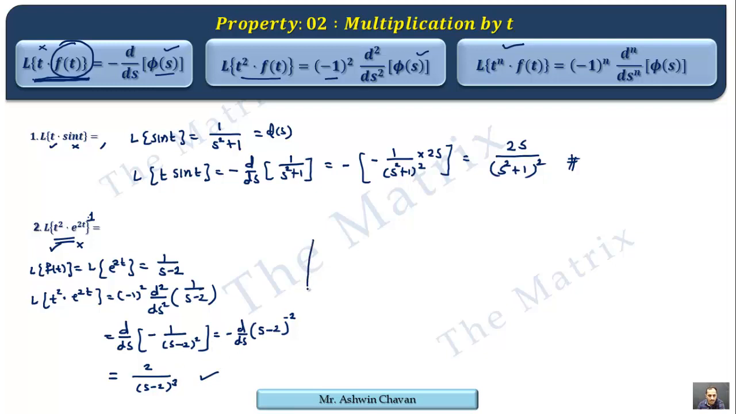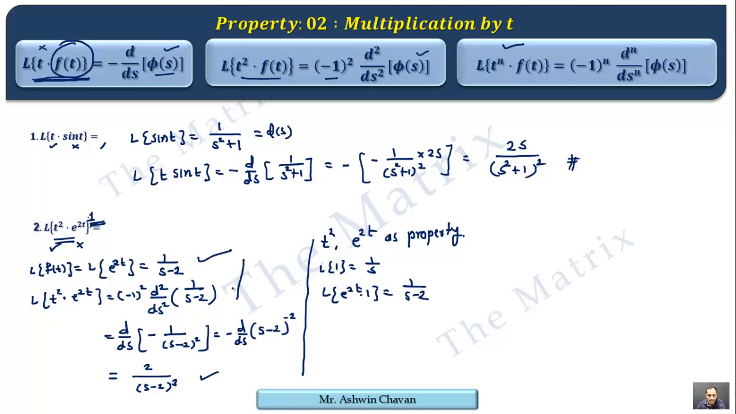But if we take both as properties, say t square and e raised to 2t, both as properties, then what remains there? What function remains there? Because we have to start with something, that is 1. So we'll take Laplace of 1, that is 1 upon s. Then we attach one property, that is e raised to 2t into 1. It gives us 1 upon s minus 2. So we are at this step, and then the rest of the terms as they are.